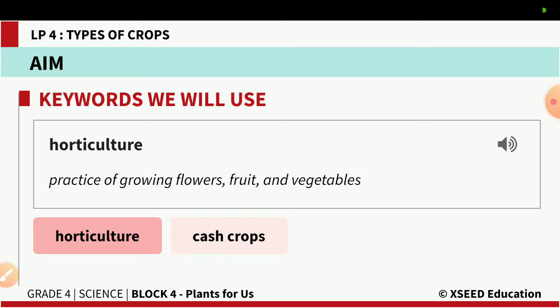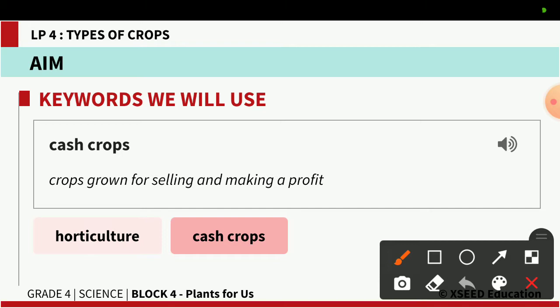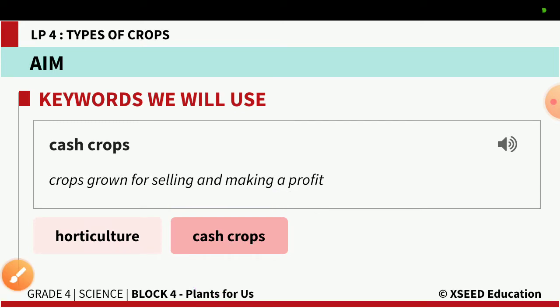Now the second keyword that we will come across is cash crops. Cash crops means the crops that are grown for making a profit or making money. Such crops that are grown to make money or to make a profit are called cash crops, grown for selling and making a profit.